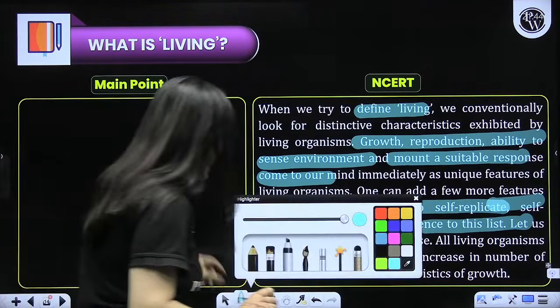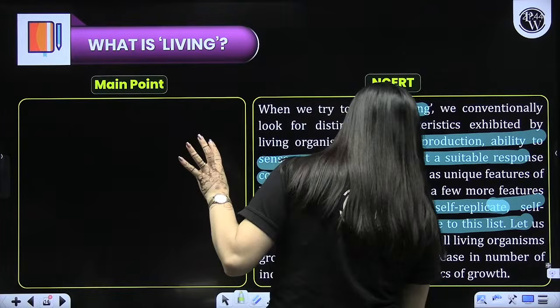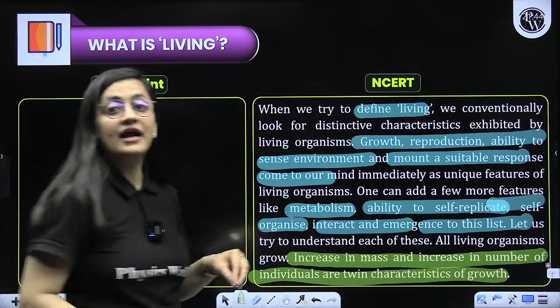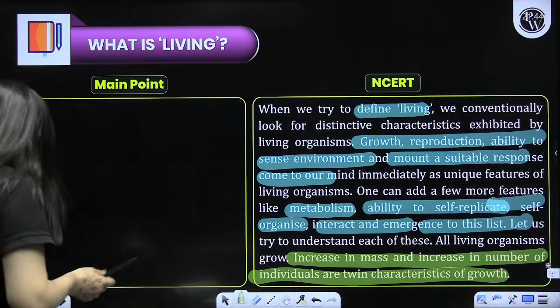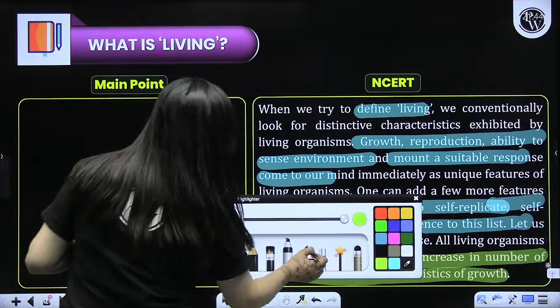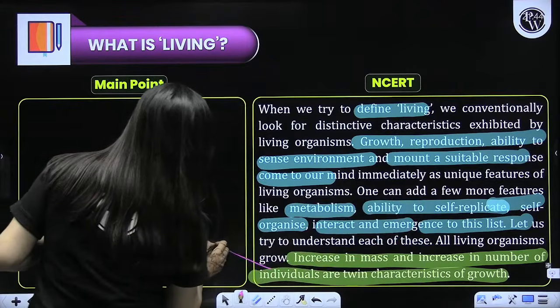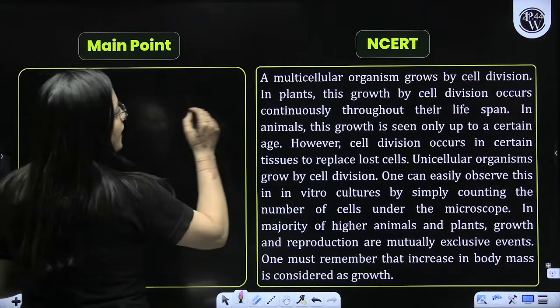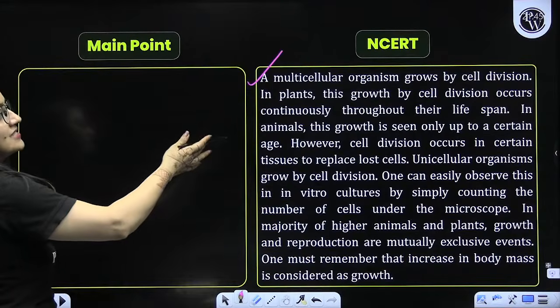This particular line given in this NCERT part is a repeated question: increase in mass and increase in number of individuals in a cell are the twin characteristics of growth. That's a PYQ. Next topic, multicellular organisms grow by cell division.